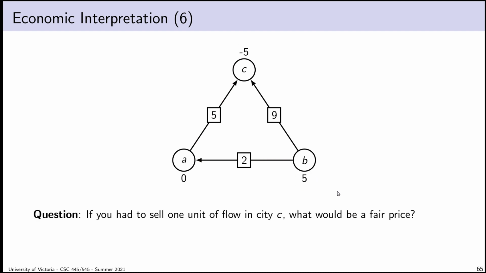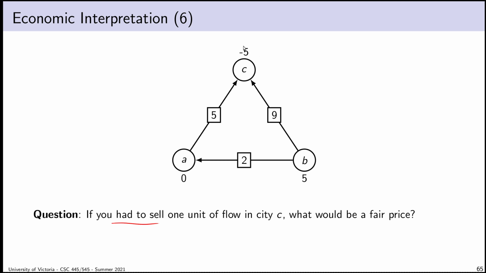So the question is, if I have 1 unit of flow, and again, let's think about electricity, to sell in city C, what would be a fair price? The reason I want to use electricity is because this fair pricing idea requires this qualifier: not if you want to sell, if you're in the market to sell. No. If you have to sell, you have the flow, you are required to get rid of it right now. You have no way of getting rid of it besides exchange on the open market. You are required to sell it. You have to set a price that a buyer will take under every circumstance. Even if that means setting a terrible price, you are required to sell 1 unit of flow.